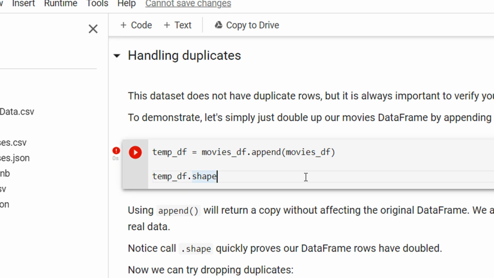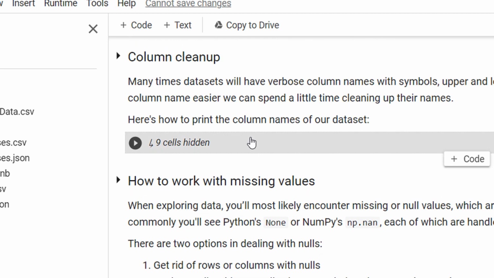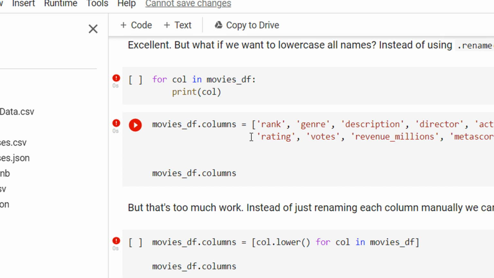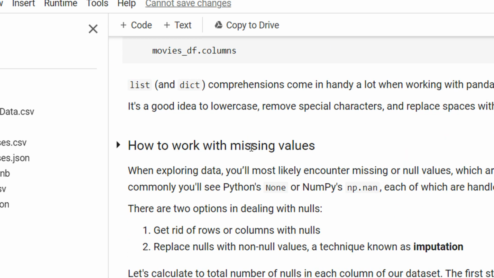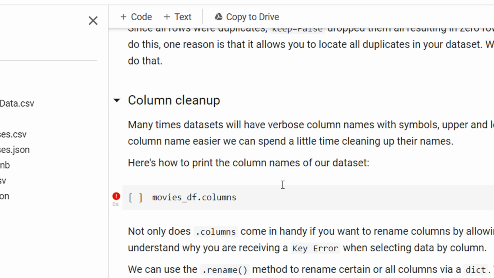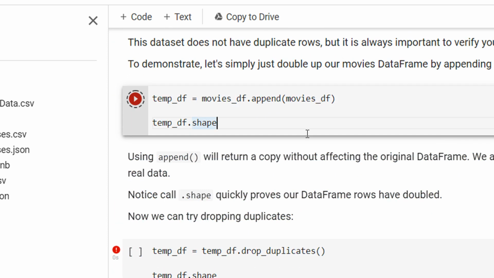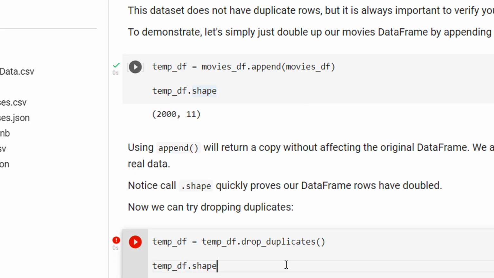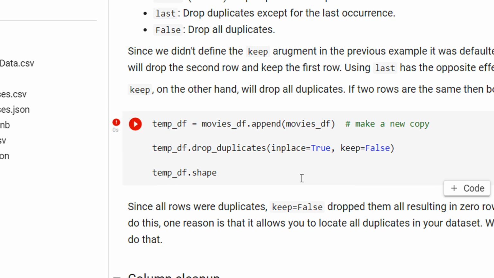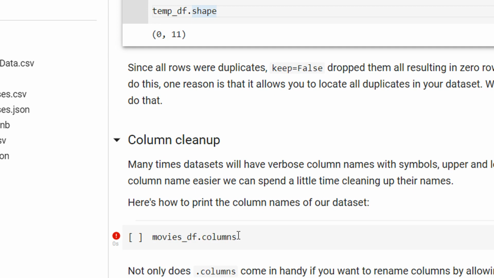Handling duplicates, this we had actually seen. Clean up, and how to work with missing values. Rename also I think we had seen in the previous class. Now, how to work with missing values is important. Let me execute this one after the other. Drop duplicates was just to remove the duplicates, and then you remember we had inplace=True and everything, right?